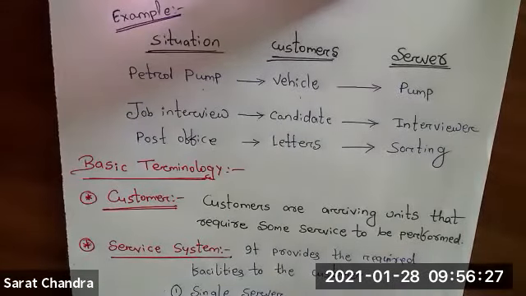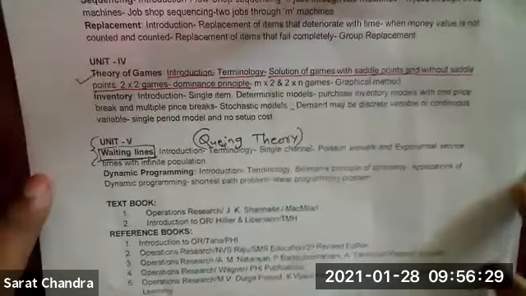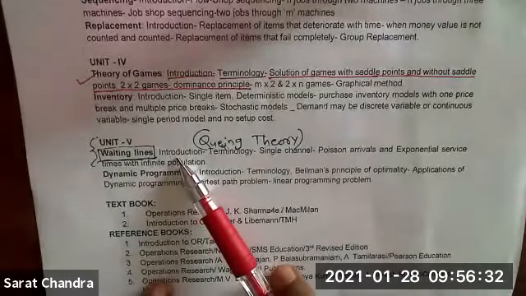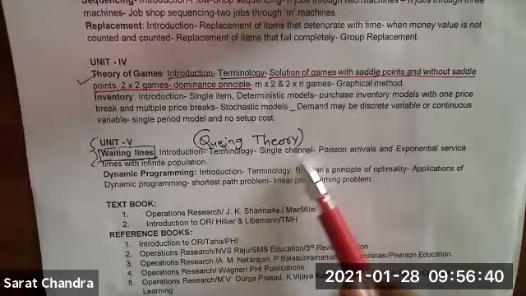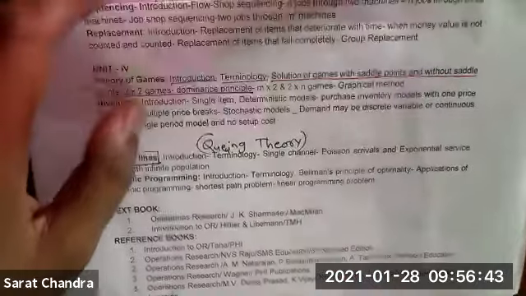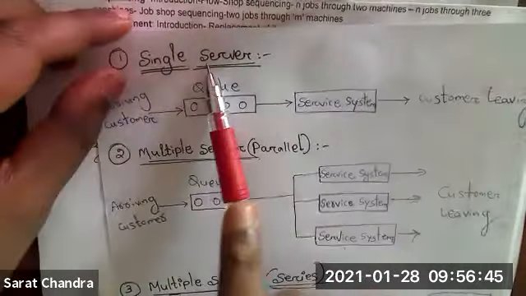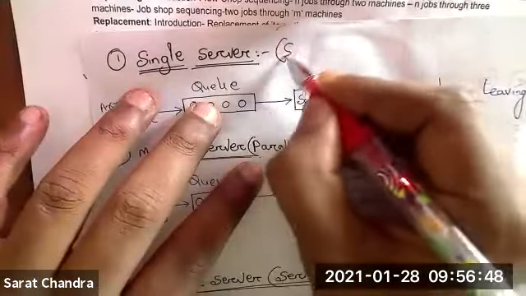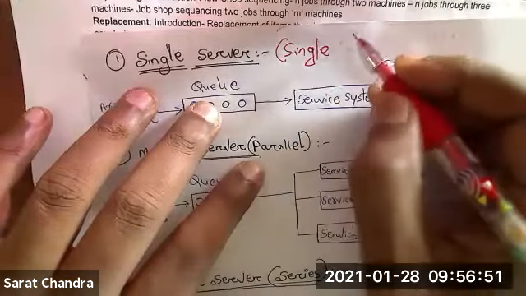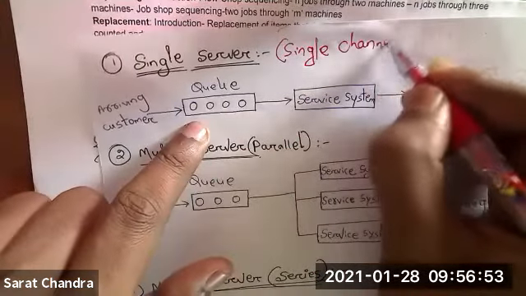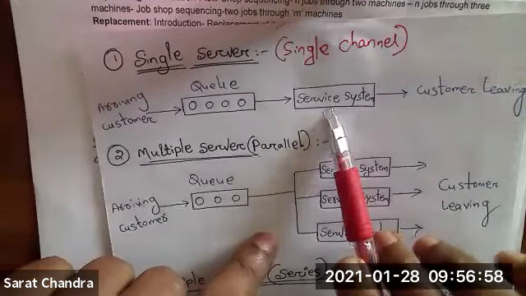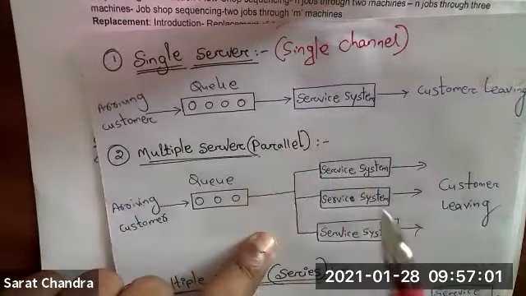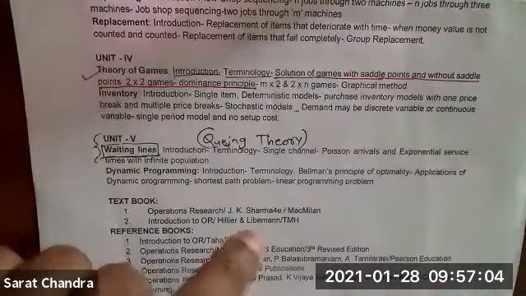once I will show you the syllabus. So in waiting line, first thing is introduction. Second thing is terminology. Single channel. Single channel means single server. I have told you regarding this thing, na? The single server is also called as single channel. Same thing. One server will be there. And he will provide the service to all the customers. This is single server or single channel.